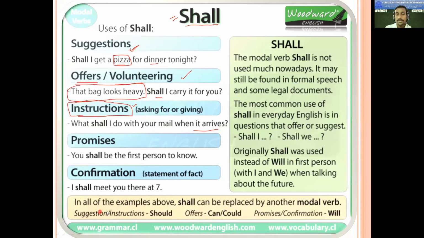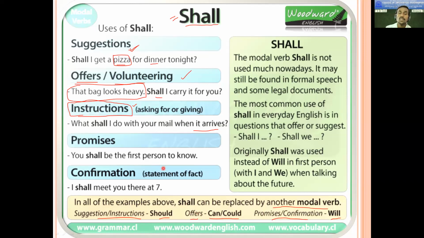At the end note, you'll come to know that we can use other modal verbs also, like here for suggestions and instructions, should can be used. For offers, we can use can and could also. For promise, we can use will also.